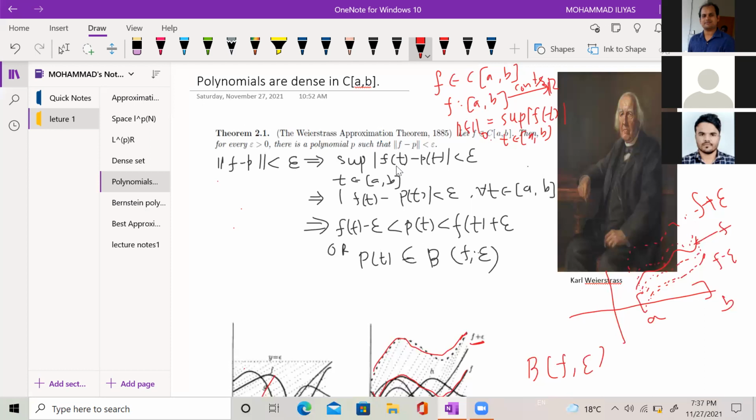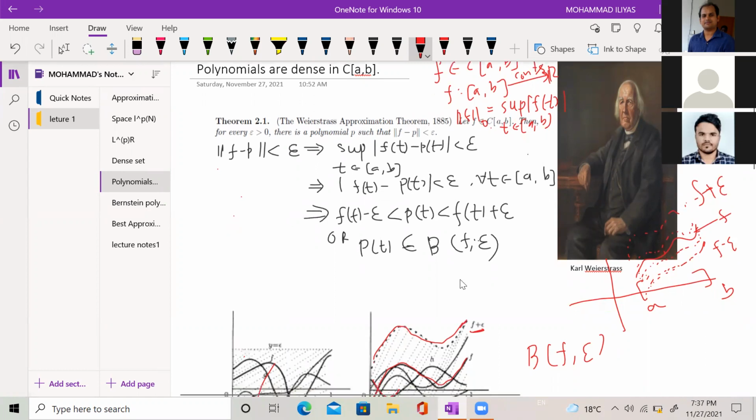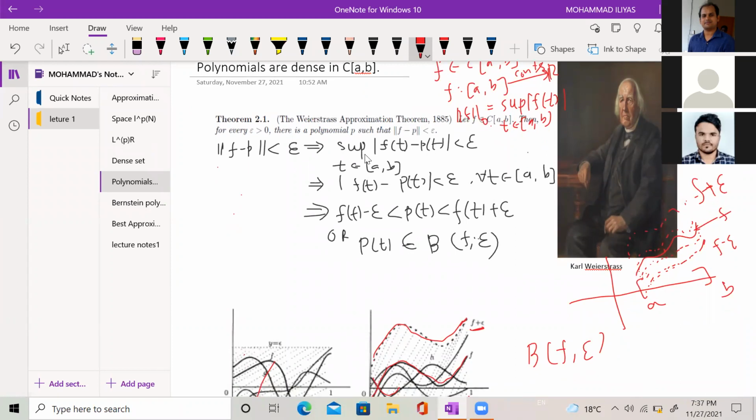It is basically an existence result, because it says that given any continuous function, there exists a polynomial, but it does not say how to construct a polynomial. It does not give any idea, so we can say that it is an existence result.